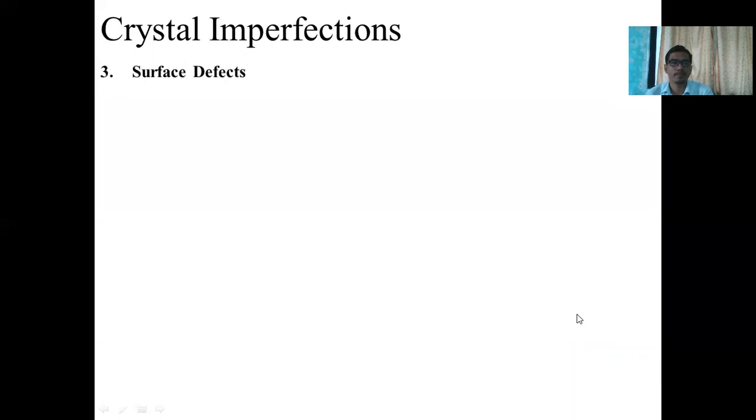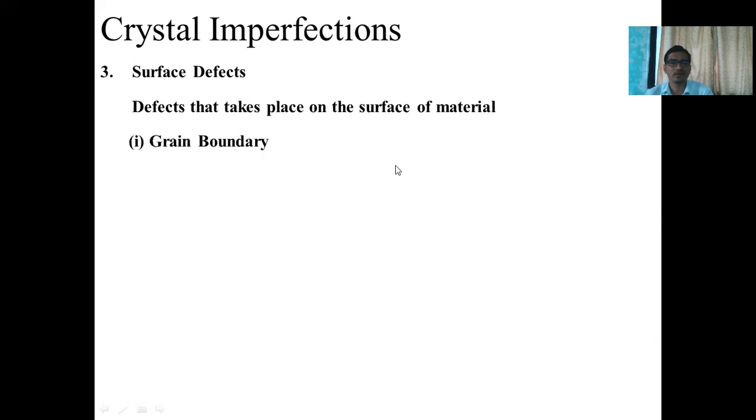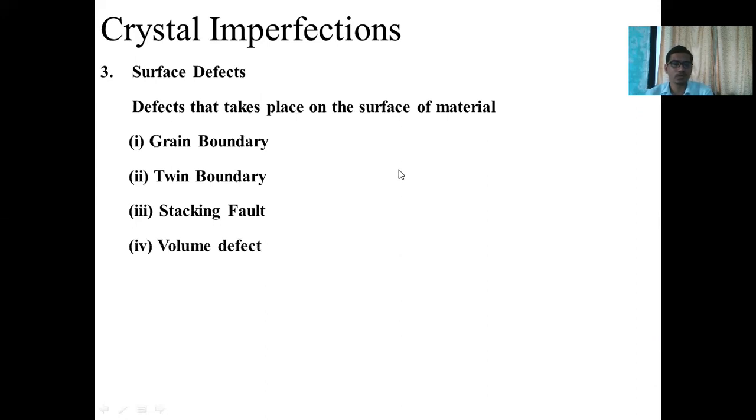Then the third defect in crystal imperfection is a surface defect. The defect that takes place on the surface of the material is called a surface defect. In that, the first defect is a grain boundary, the second defect is a twin boundary, the third defect is a stacking fault, the fourth defect is a volume defect, the fifth defect is the planar defect, and the sixth defect is the low angle boundary defect.